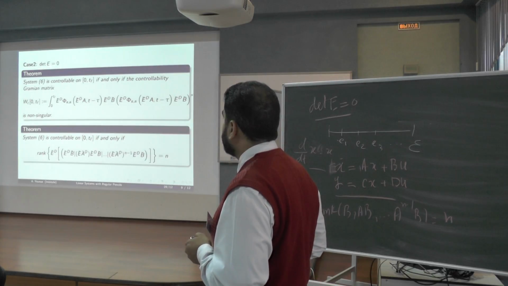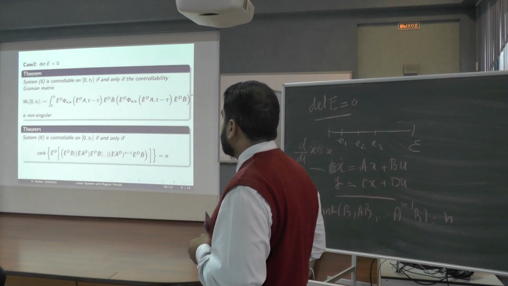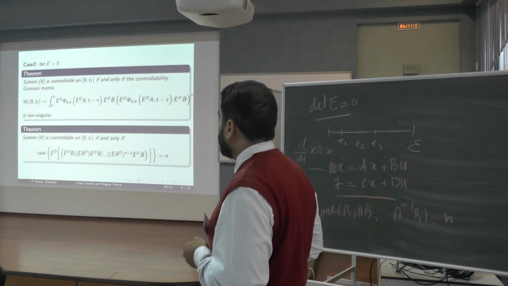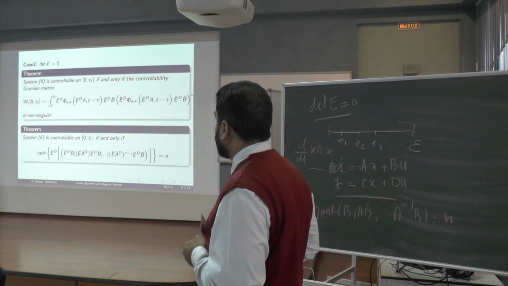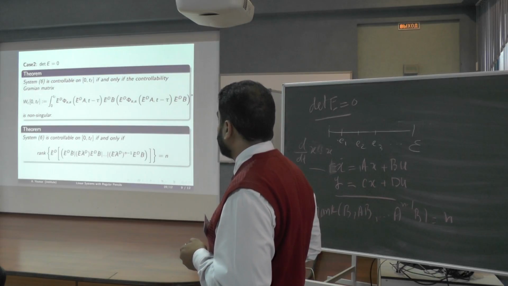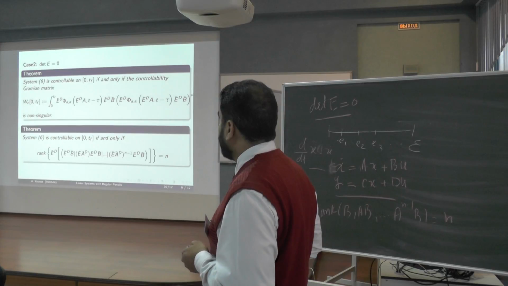And if the determinant of E is equal to 0, then we try to obtain the same type of Gramian matrix and obtain the necessary and sufficient criteria about the controllability of the system 6. And it is an interesting one.